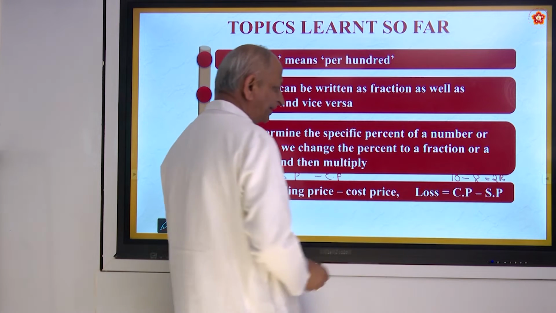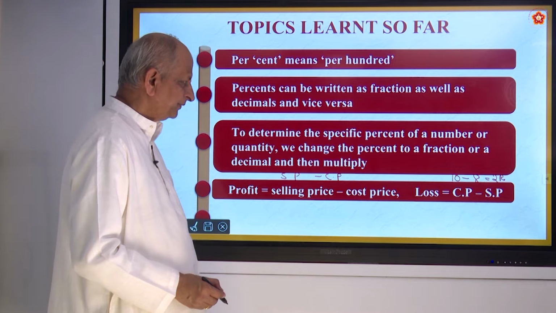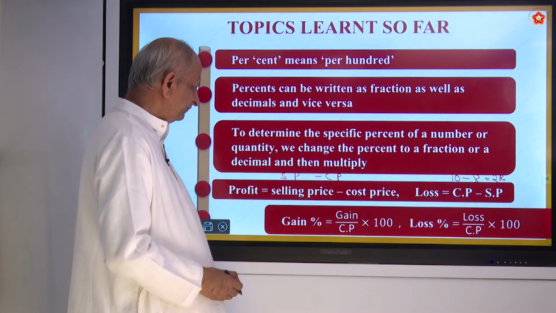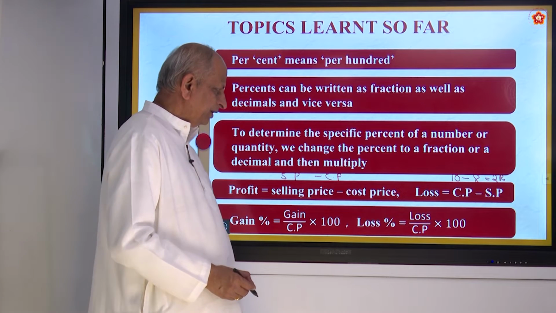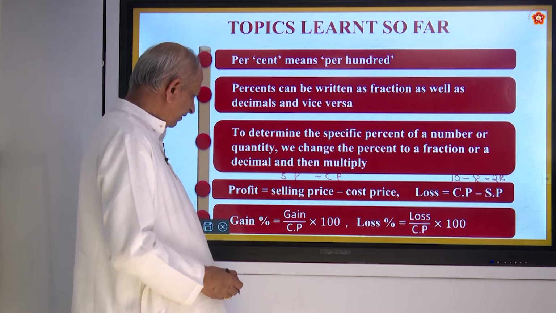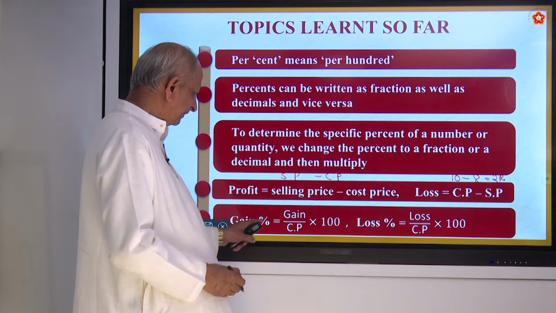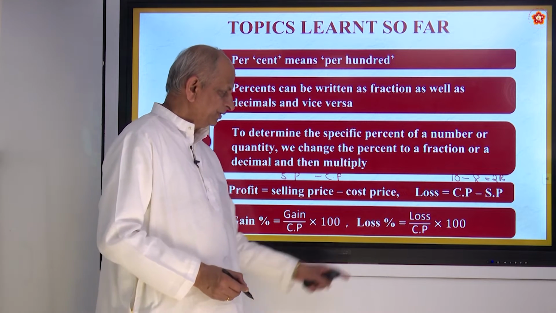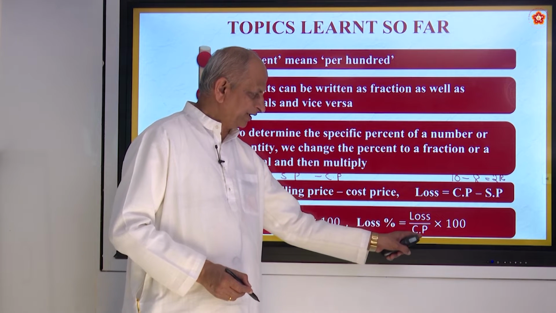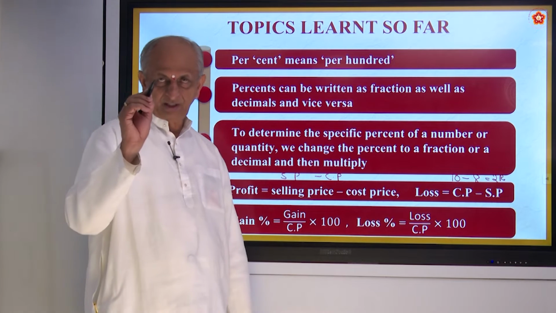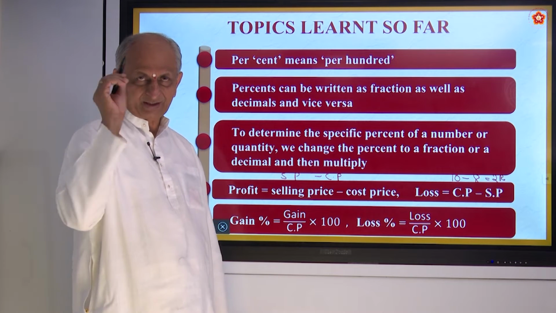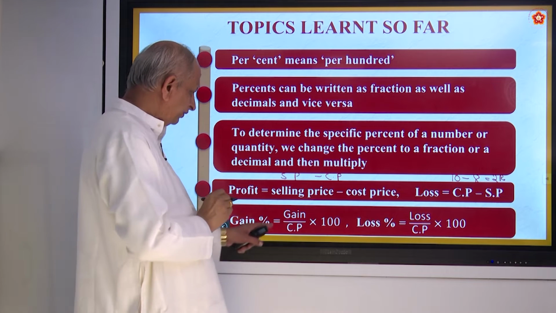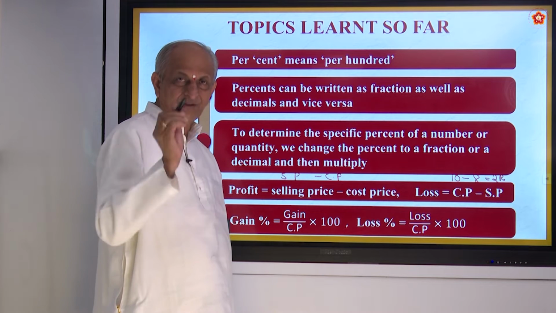Similarly, you can find out the percentage of profit and percentage of loss. Profit can also be called gain. Gain percentage is gain by cost price into 100. Loss percentage is loss by cost price into 100.